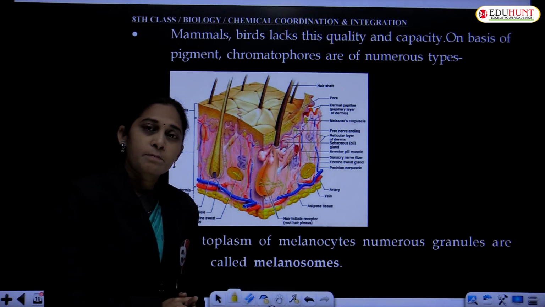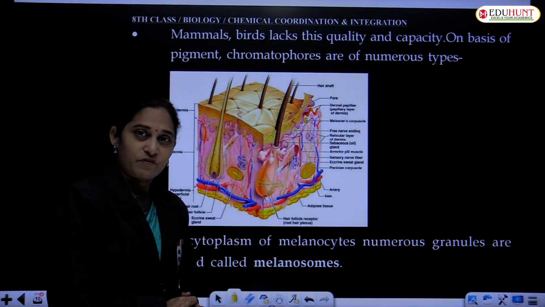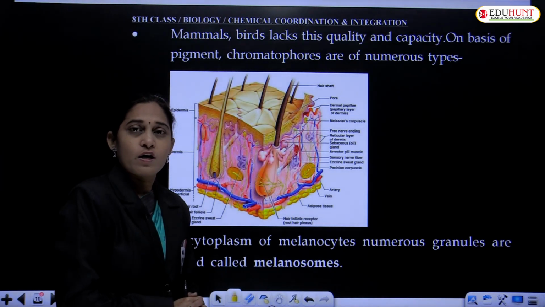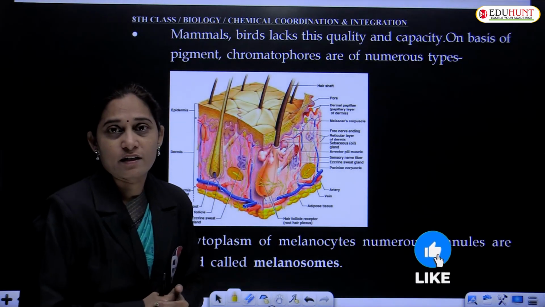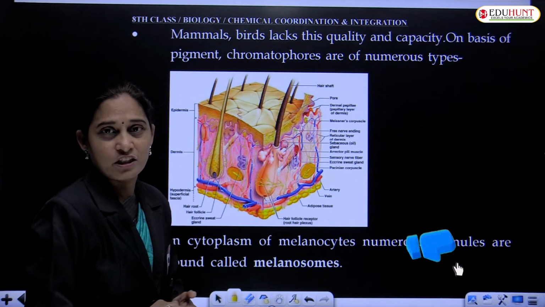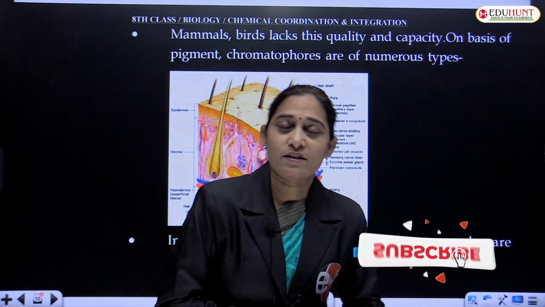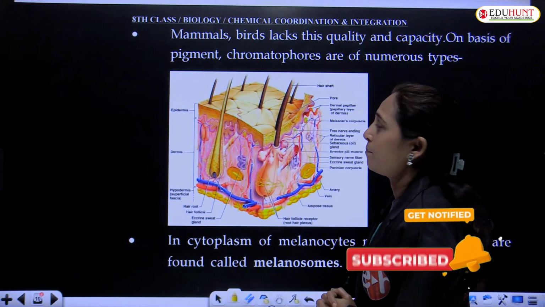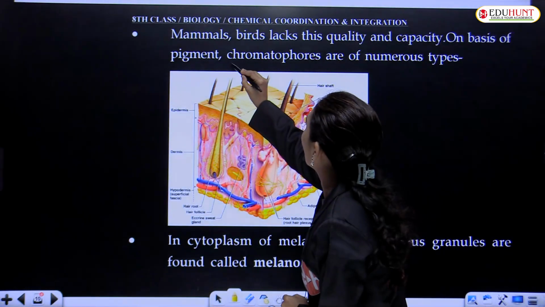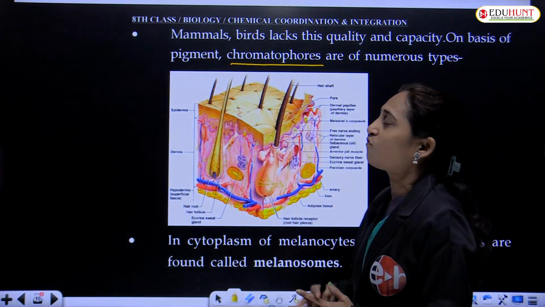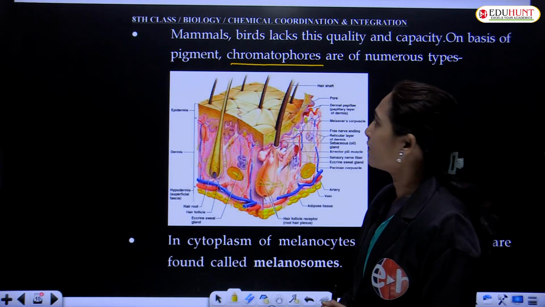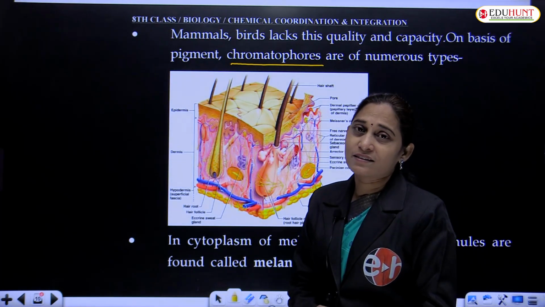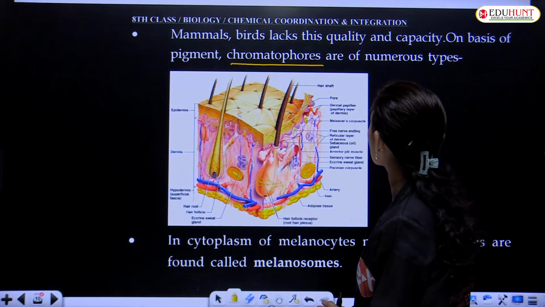Some animals like amphibians and even reptiles show a change in color. The skin color changes according to the surroundings. This color change is possible because of the pigmented cells called chromatophores present in the skin. But mammals and birds lack these chromatophores.